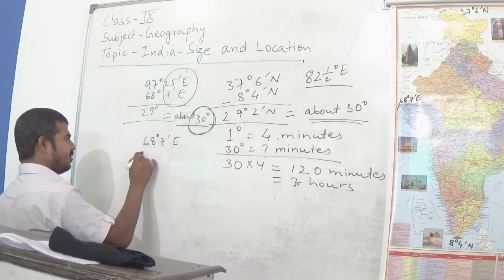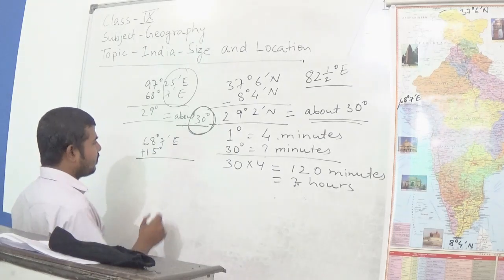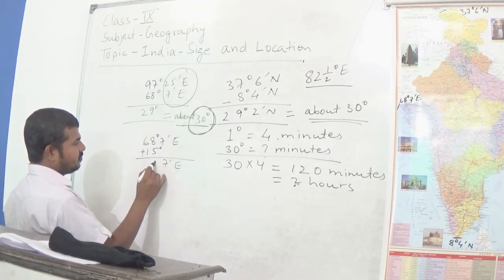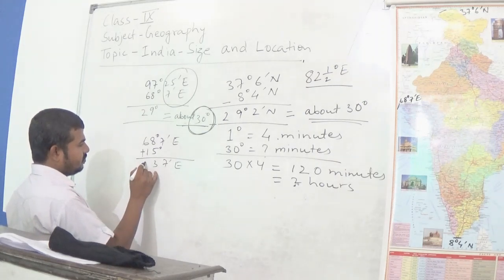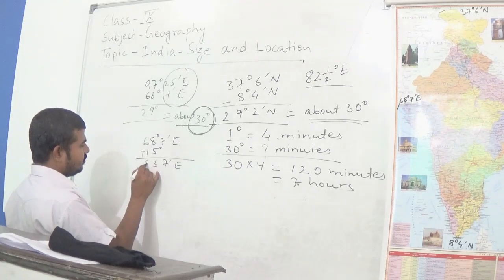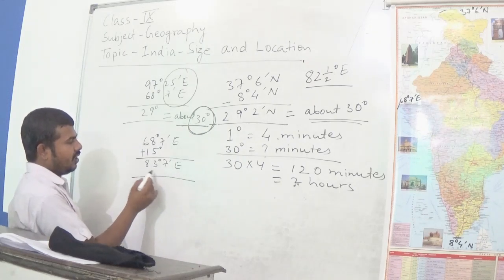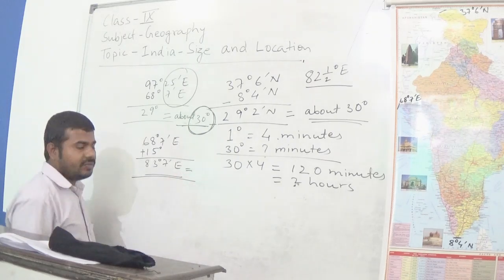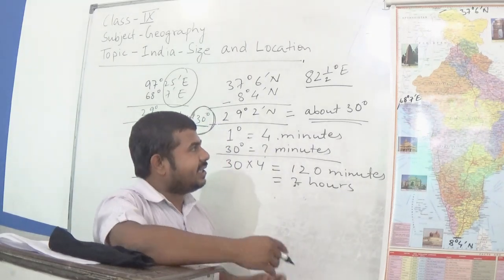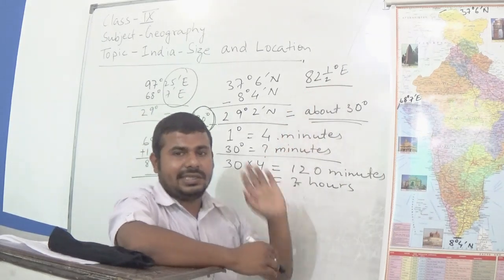Now let us add 15 degrees. So what will it give? 7 minutes. So it is about this much, but if we calculate very carefully, we will get 82 and a half degrees east.